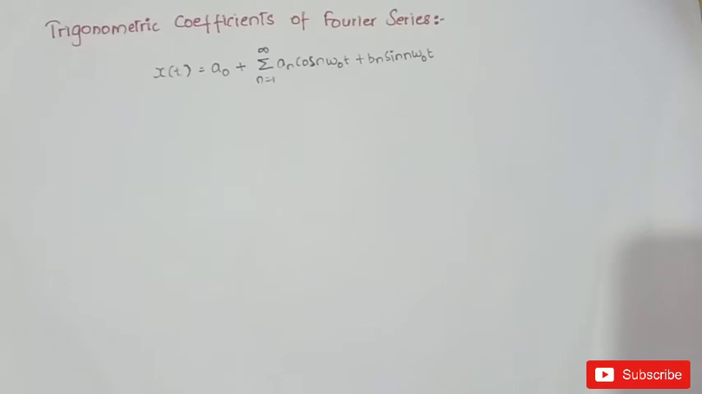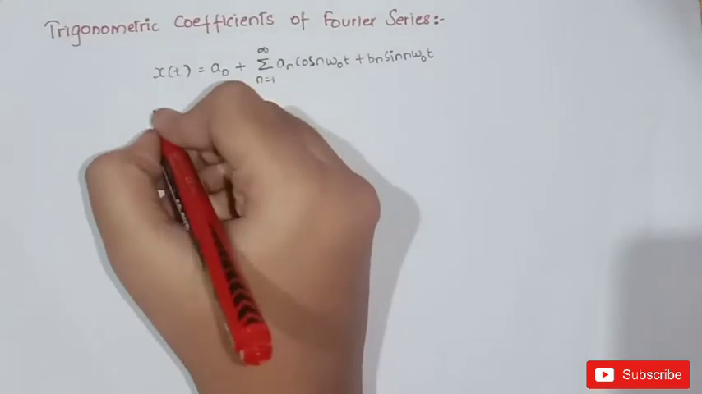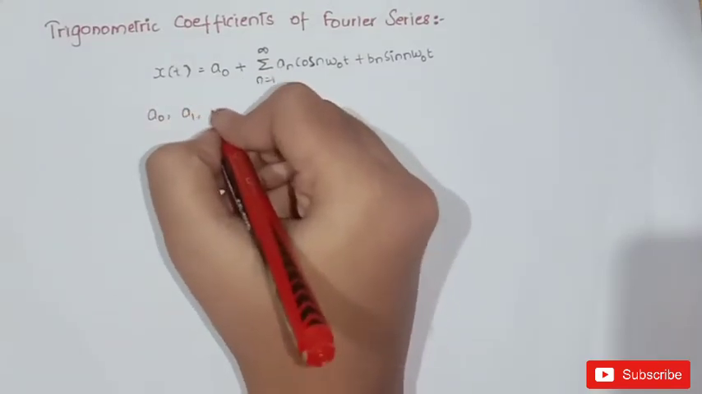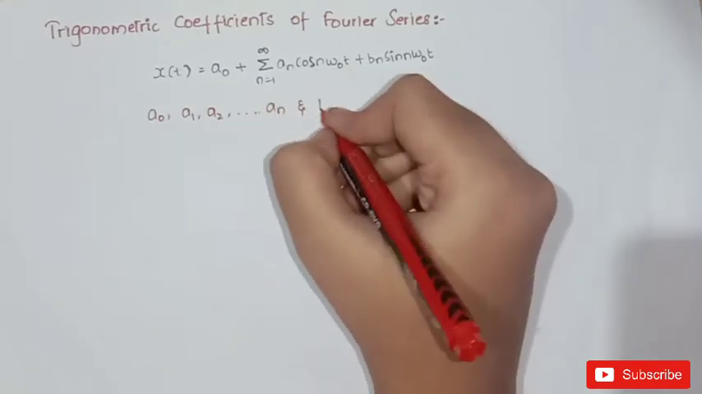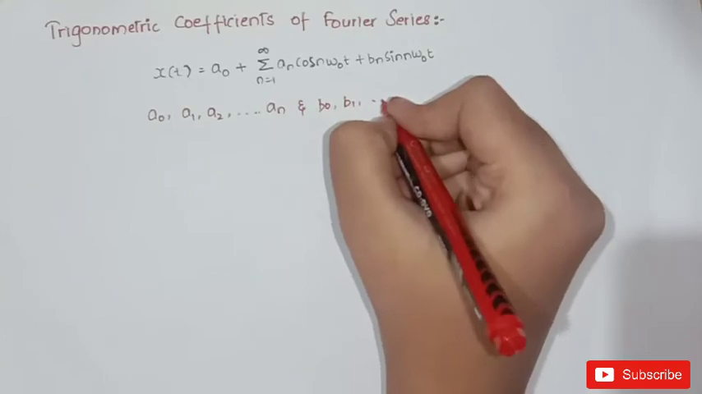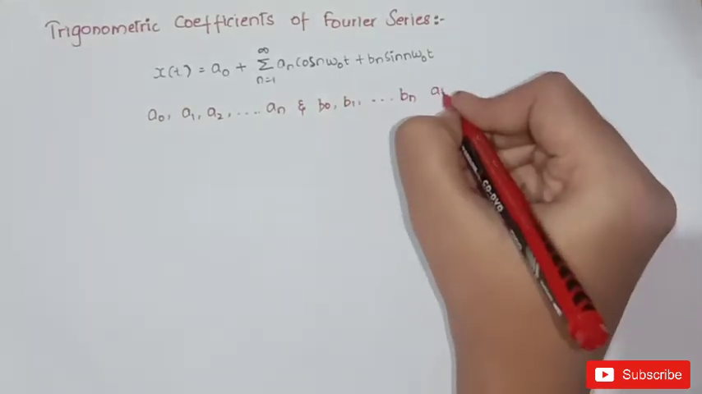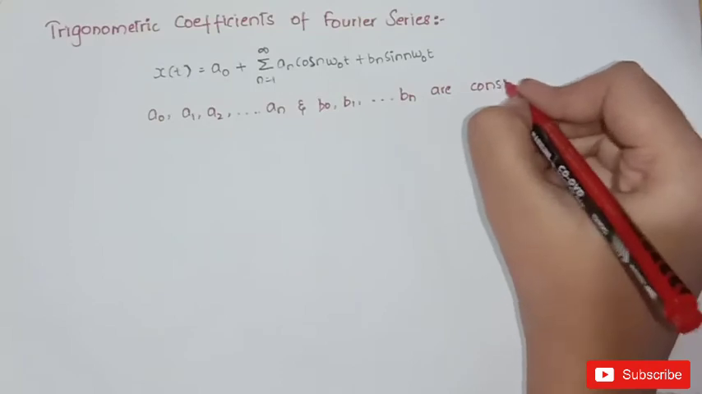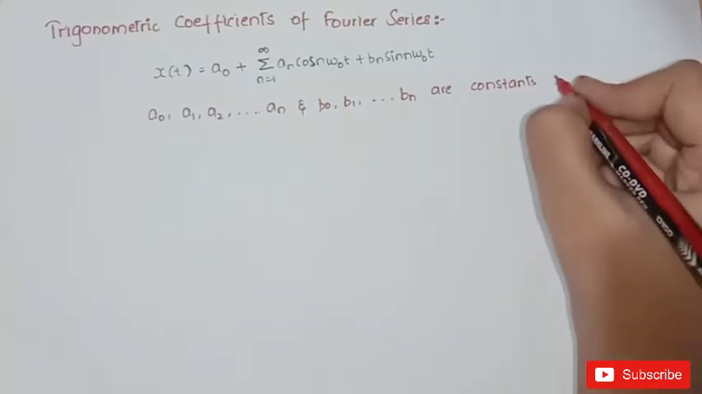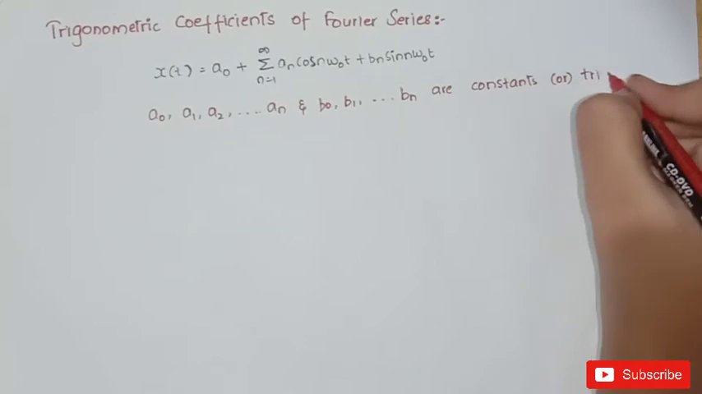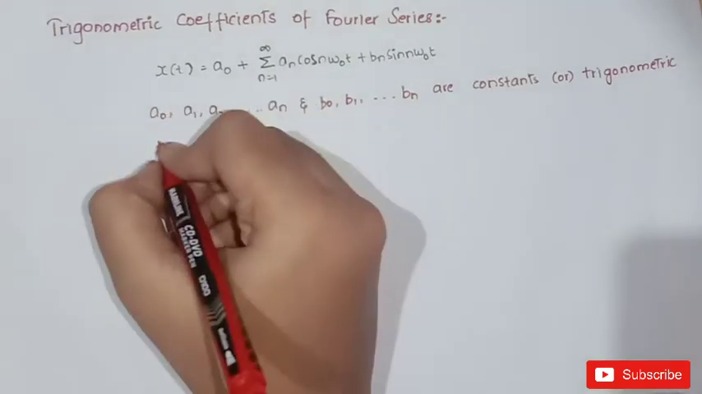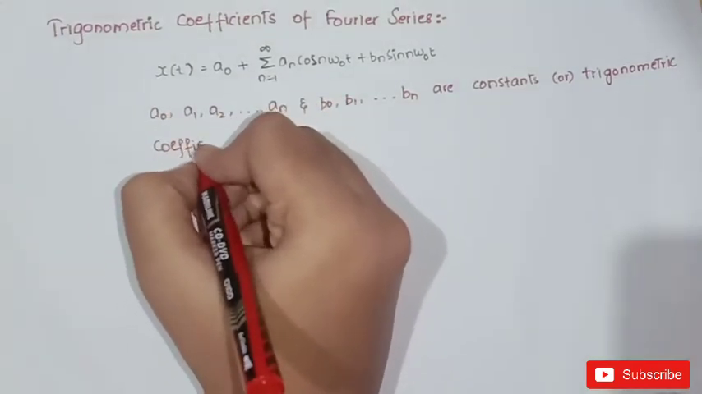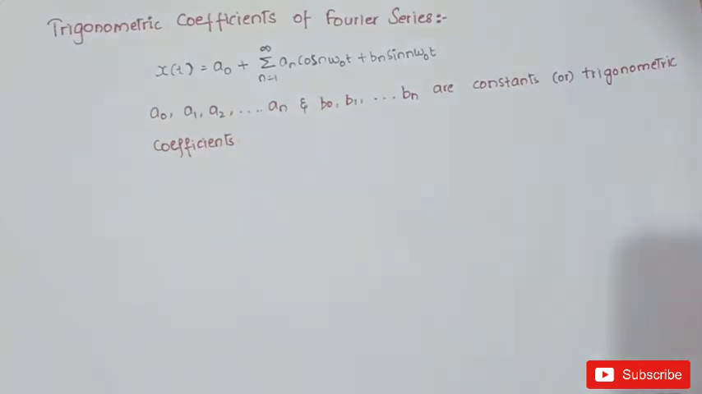As we already know, the coefficients here are a0, a1, a2 and so on up to an. In the same way, b0, b1 and so on up to bn are constants or trigonometric coefficients. Now we need to find the value of these trigonometric coefficients.